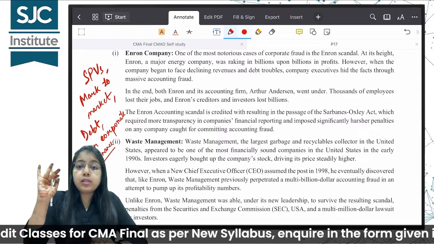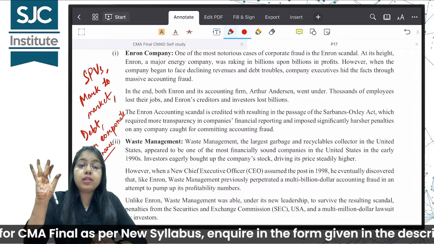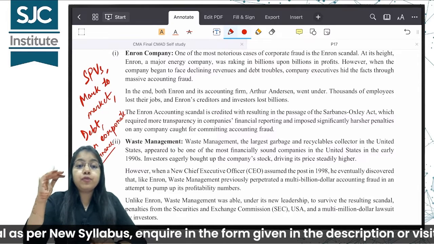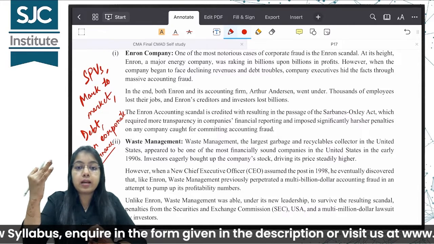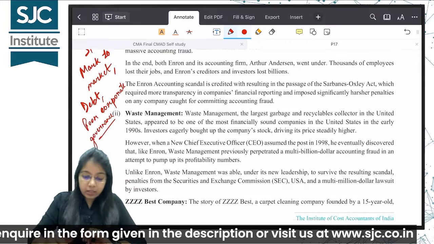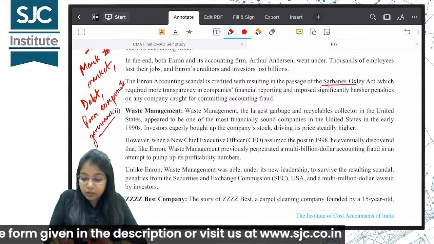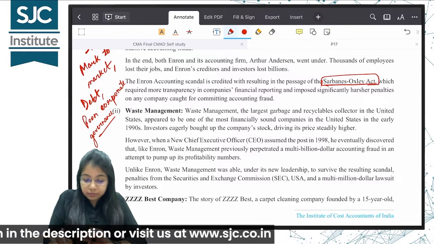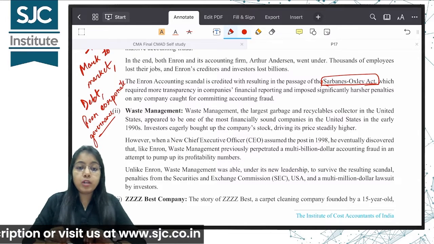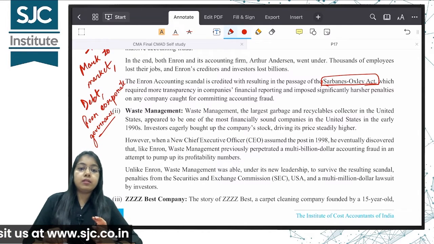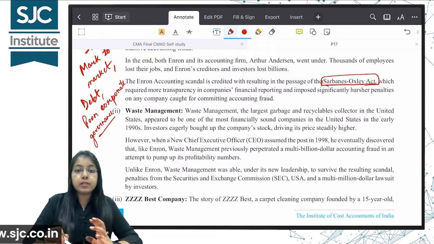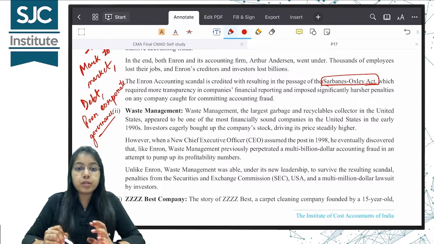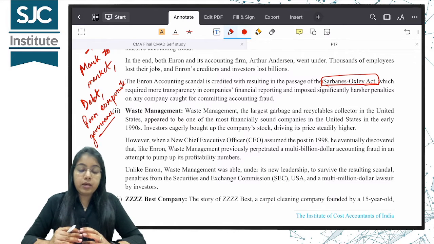So this is one of the biggest cases in the history of the US, because of which, if you have heard of it, the Sarbanes-Oxley Act came into effect after the Enron case. What does this act do? Basically, it demands more transparency in the financial reporting process by the companies. So this is one example, Enron, that I gave.